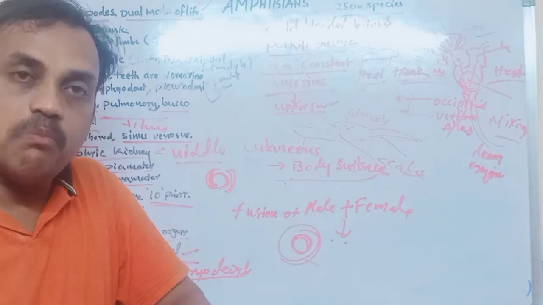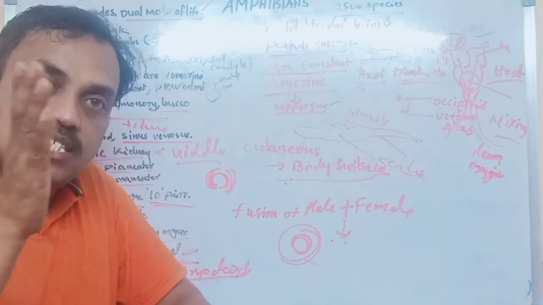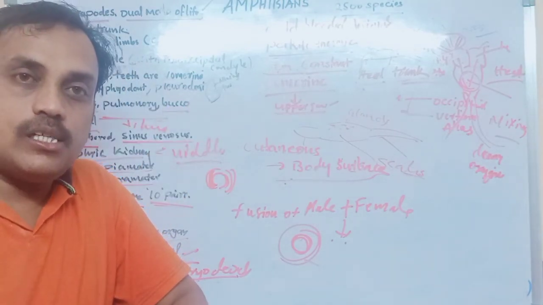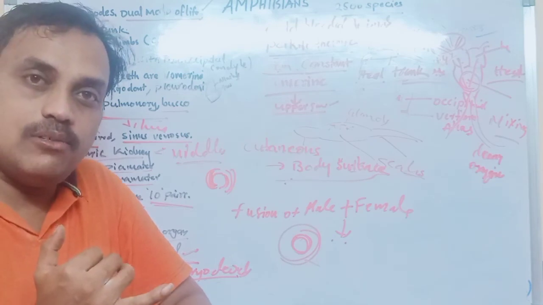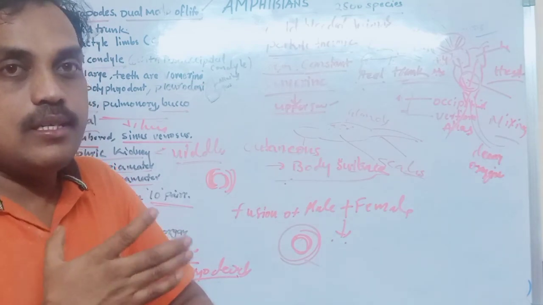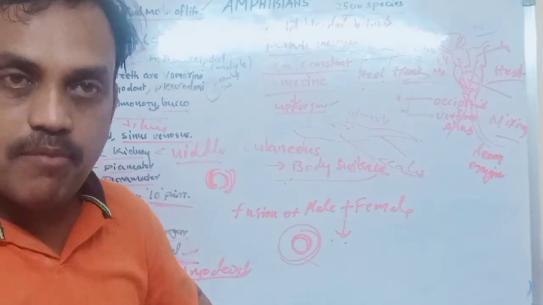Amphib means both. They live on land and in water. They are the first tetrapods, that is very important. Which are called tetrapods? Amphibians, reptiles, aves and mammals are tetrapods. Okay, and these are poikilothermic organisms. So these are the characteristics of amphibians. Thank you.